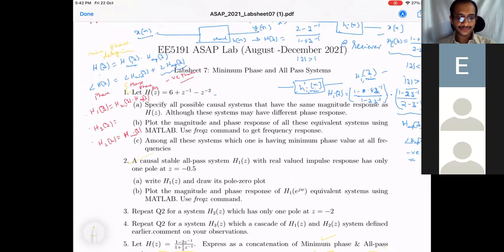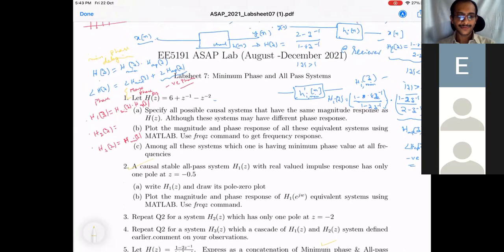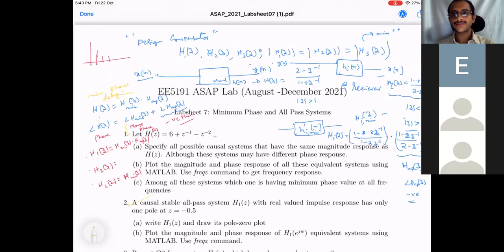Are the things clear now? Are the things clear? Somewhat. I think we will understand more when we actually do it.